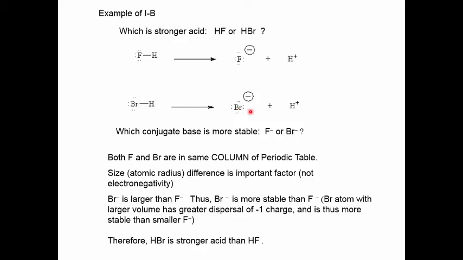Therefore, because bromide ion is larger and the charge in it is more spread out and dispersed, the bromide ion will be the more stable ion than fluoride ion. Bromide ion is the more stable conjugate base, and because of that, the acid HBr that forms it will be the stronger acid. HBr is a stronger acid than HF.